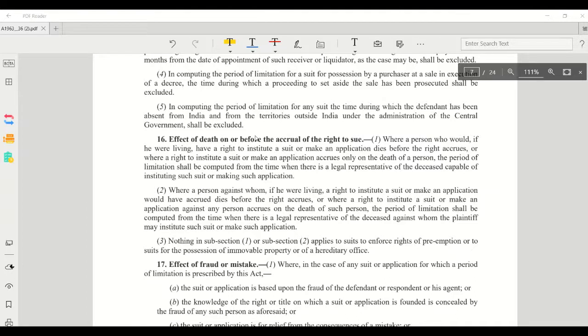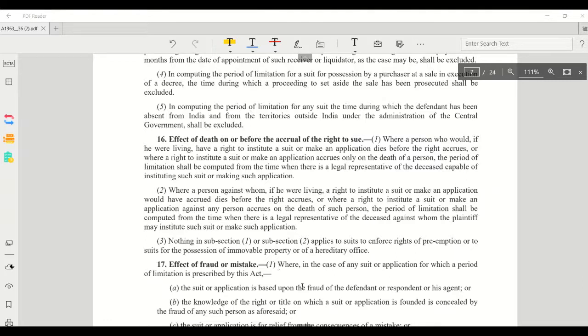Then effect of fraud. A person files a suit and he provided fraud documents and all. It is not known to the opposite party. Then the time which he discovered the fraud, from that time the period of limitation can be started.